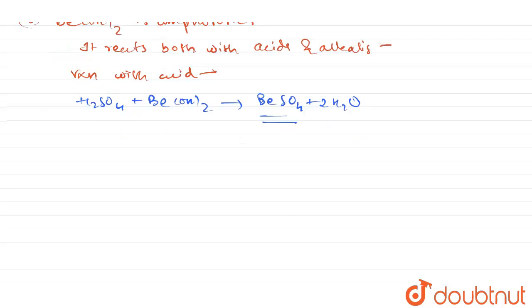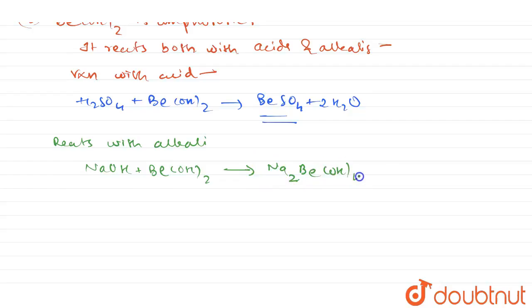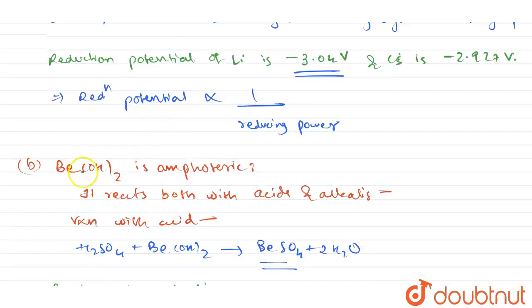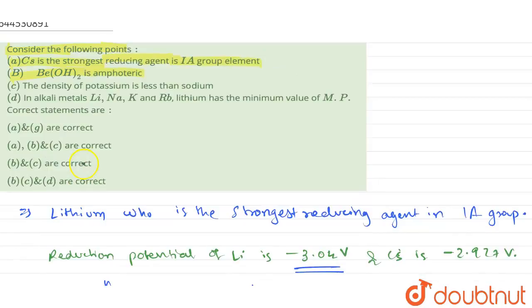Now, if I am reacting this with an alkali like NaOH, what happens is NaOH plus Be(OH)2, I am going to get a complex of Na2[Be(OH)4]. So this is the product which I am going to get. So basically it dissolves both in acid and alkali. Therefore we can say that Be(OH)2 is amphoteric and option B will be correct.